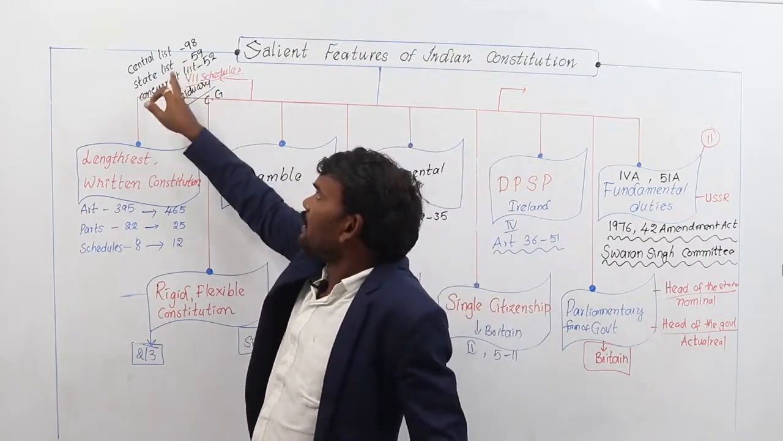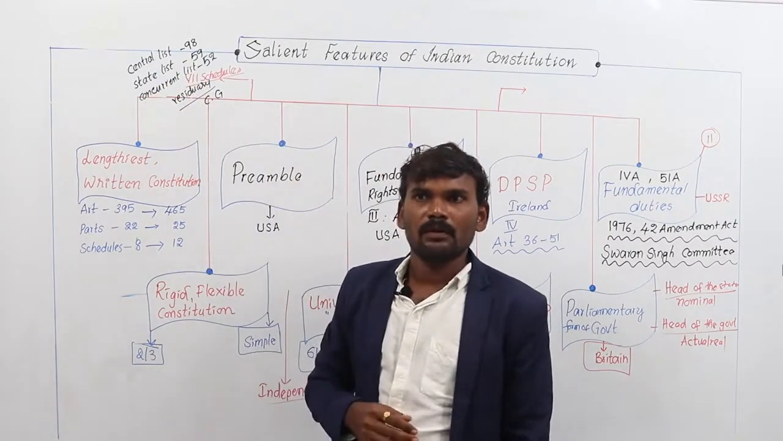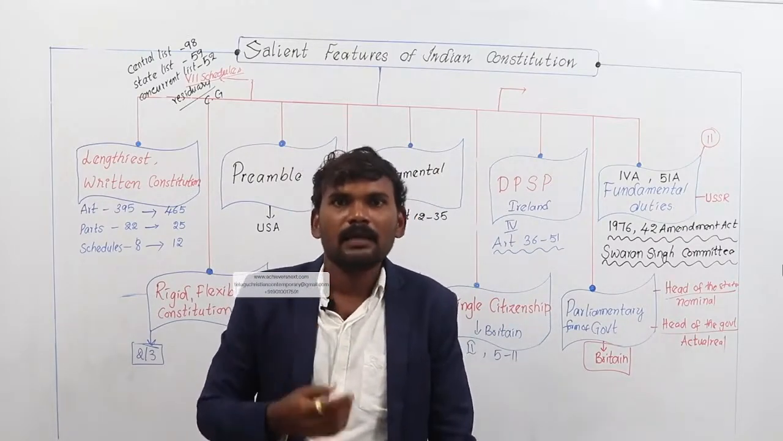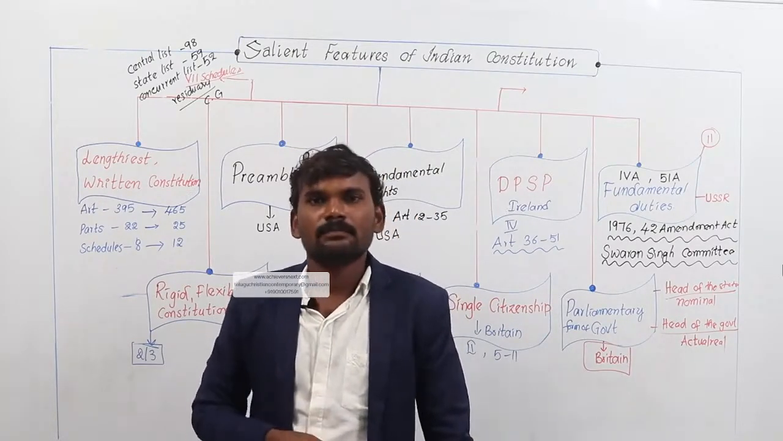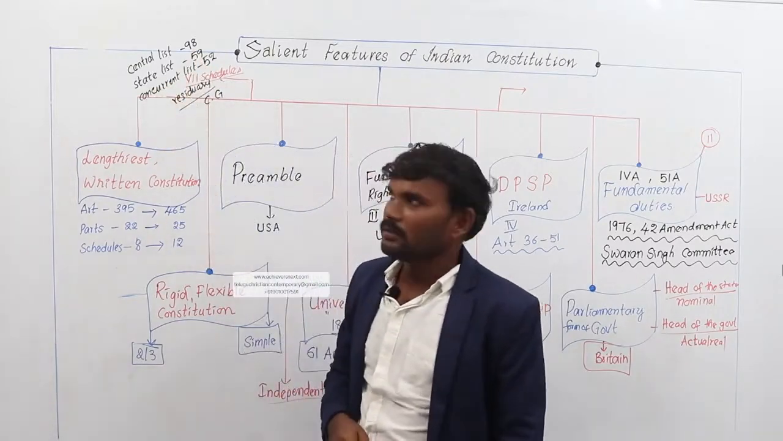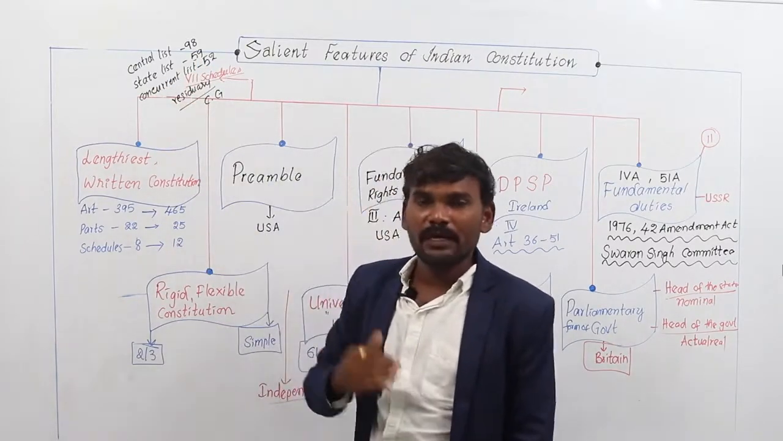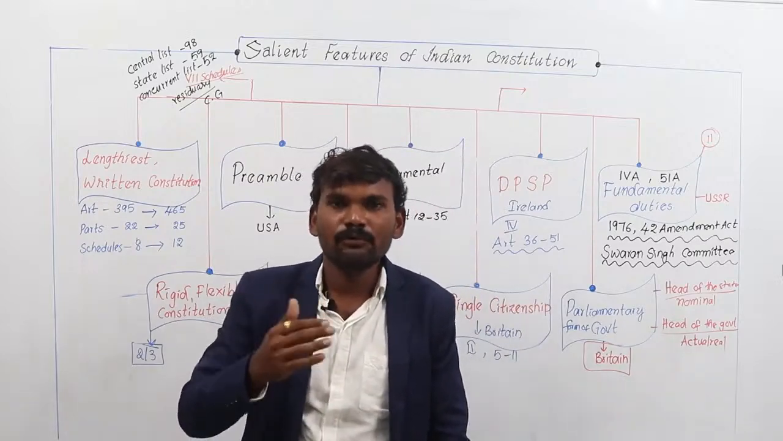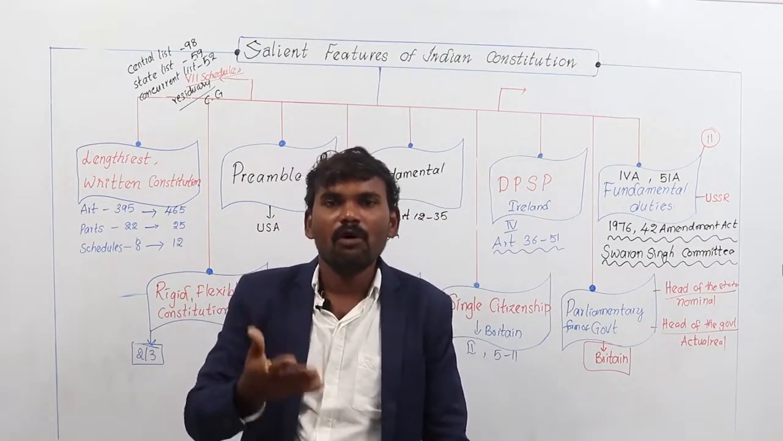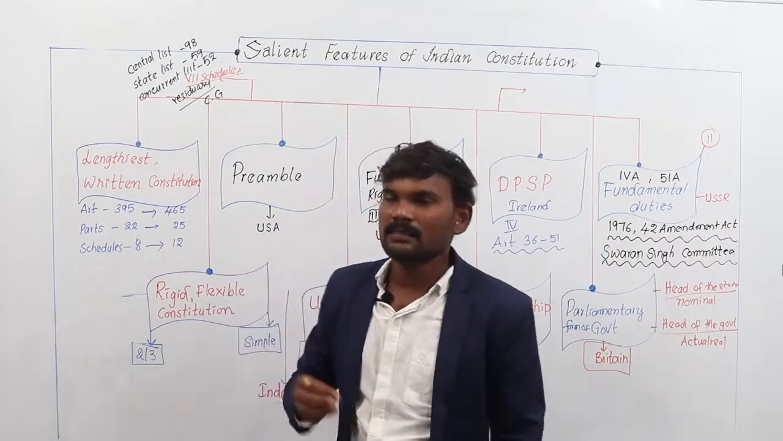Whereas 59 items are in the state list right now. Some examples are agriculture, public health, police system, all these things. So 59 items come under the state list. The concurrent list consists of 52 items, meaning education, marriage, divorce, forests, electricity, such things come under the concurrent list.